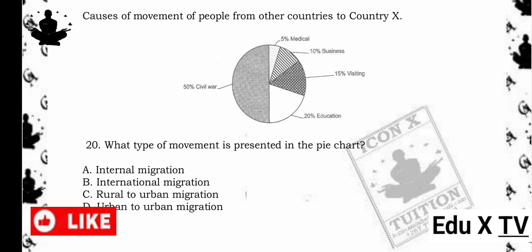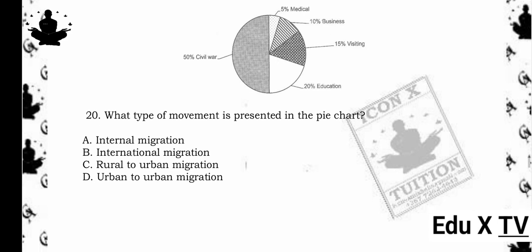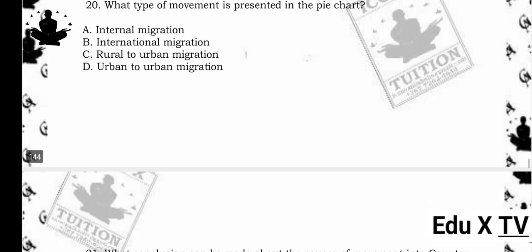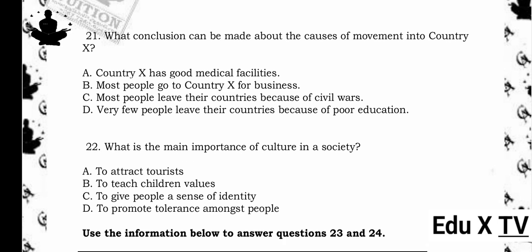Reason being, according to the pie chart, 50% of people move to country X due to civil war, which is the largest percentage compared to other causes like education, visiting, business, and medical reasons. This shows that civil wars are the main reason for migration into country X.